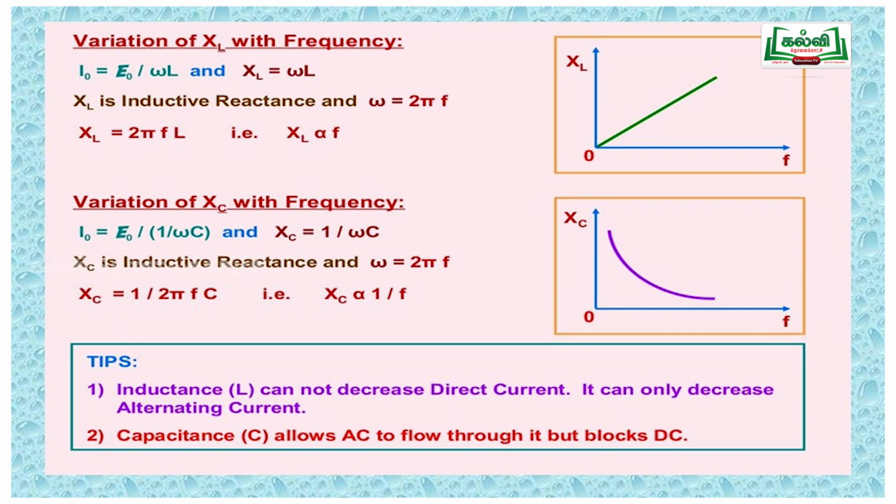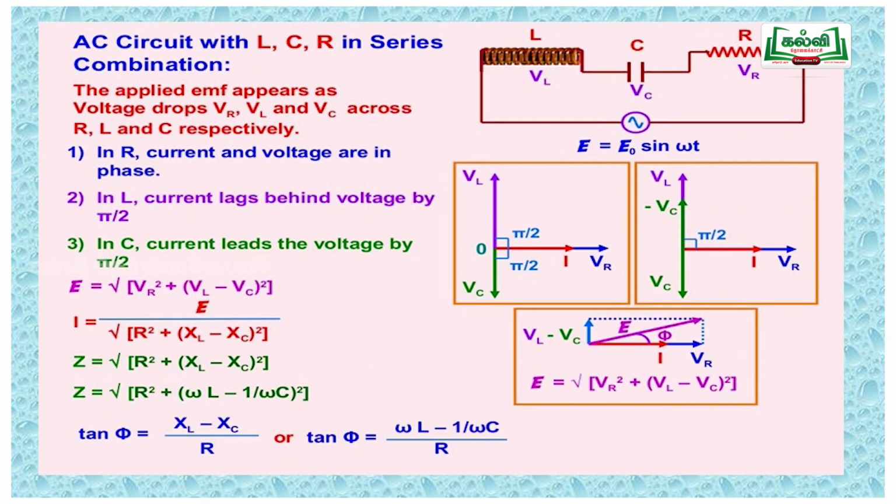Next, we are going to see the series LCR circuit. That is an inductor of inductance L, a resistor of resistance R, and a capacitor of capacitance C, all connected in series with the AC source E is equal to E naught sin omega t. That circuit is shown here. Since they are connected in series, the current is the same everywhere. Current is constant for resistor, inductor and capacitor, but the voltage differs.